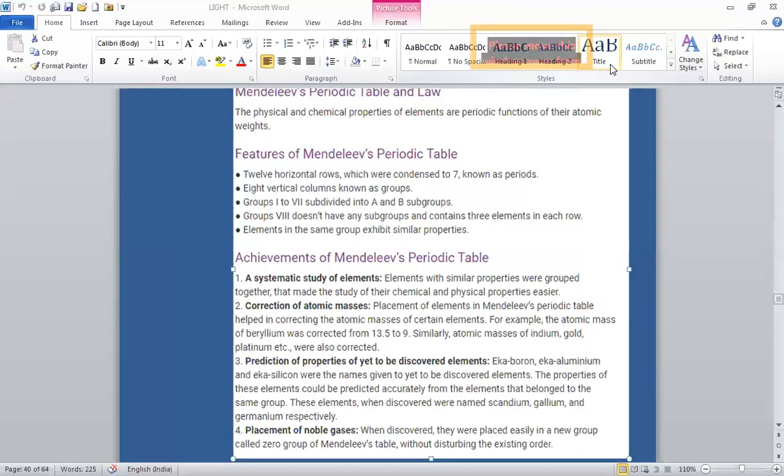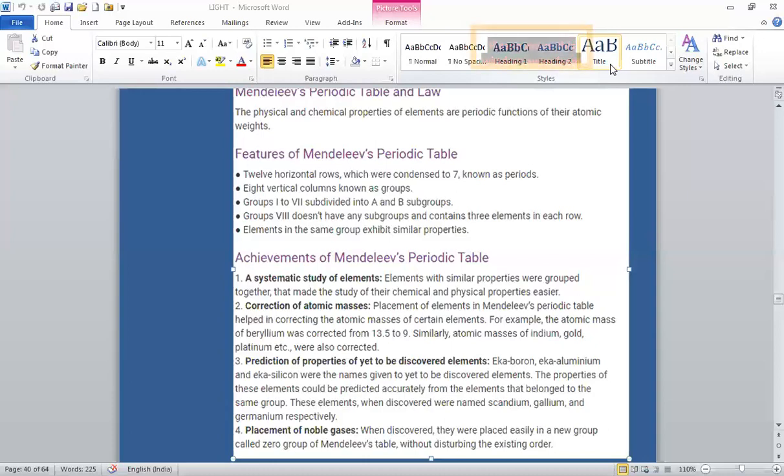Now, what did Mendeleev do? And why did Mendeleev consider the formula of hydrides and oxides formed by an element as one of the basic properties? Mendeleev reacted all the elements with hydrogen and oxygen and formed their hydrides and oxides. This was one of the basic properties of the element for its classification.